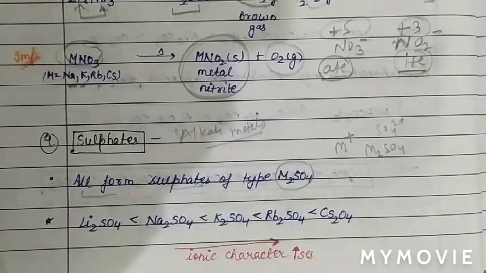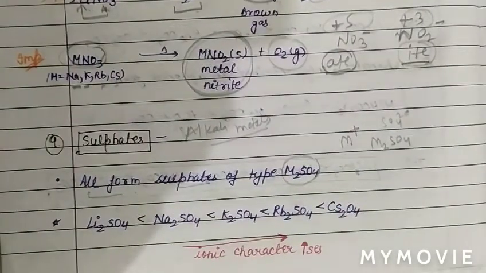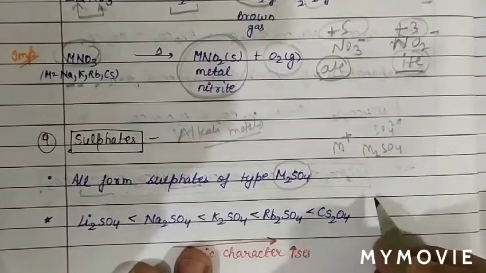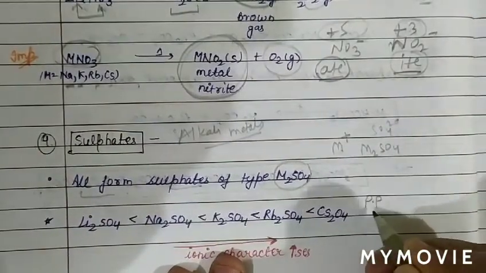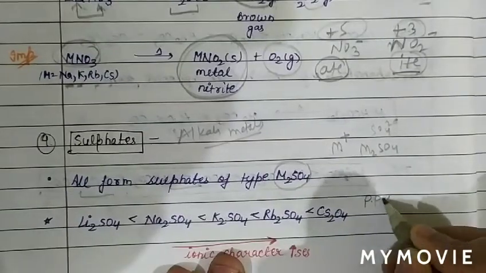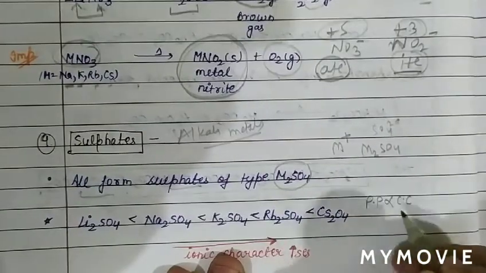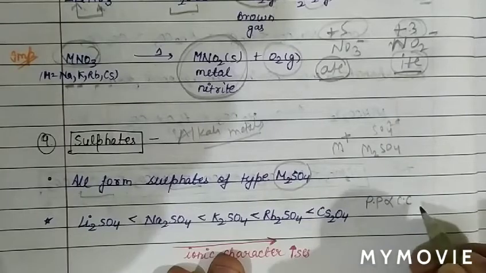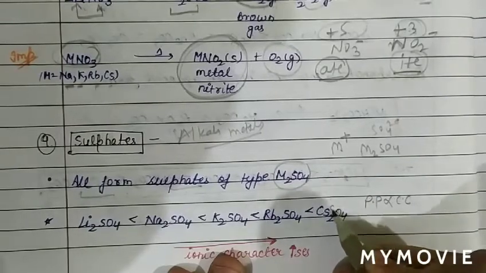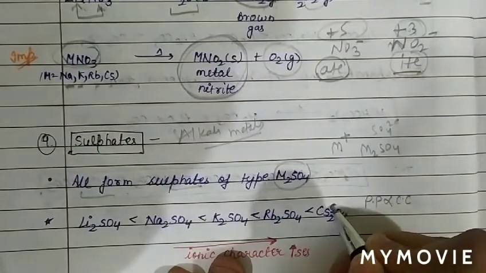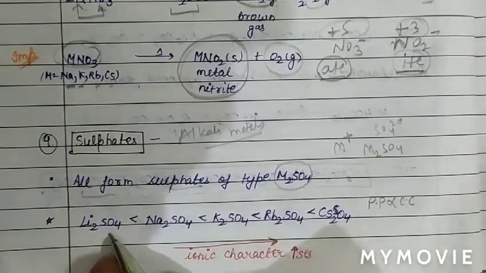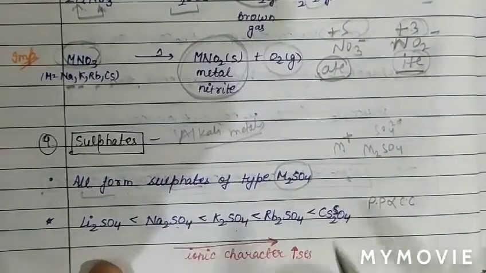Now see the relation. We know polarizing power is proportional to covalent character. The anion in all sulfates is the same: sulfate, sulfate, sulfate, sulfate and sulfate.